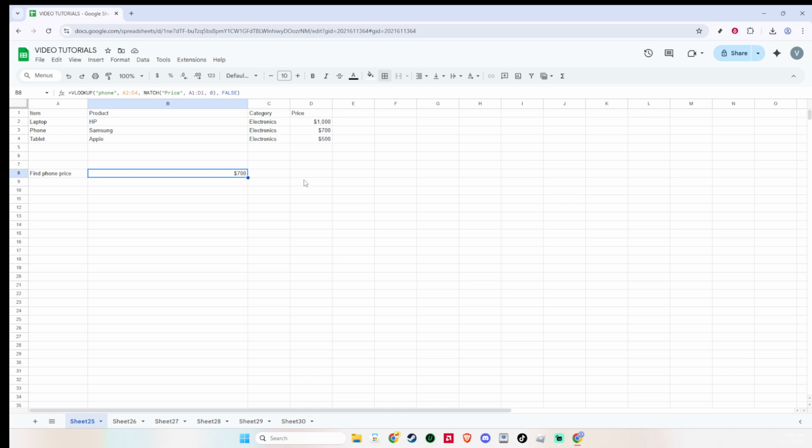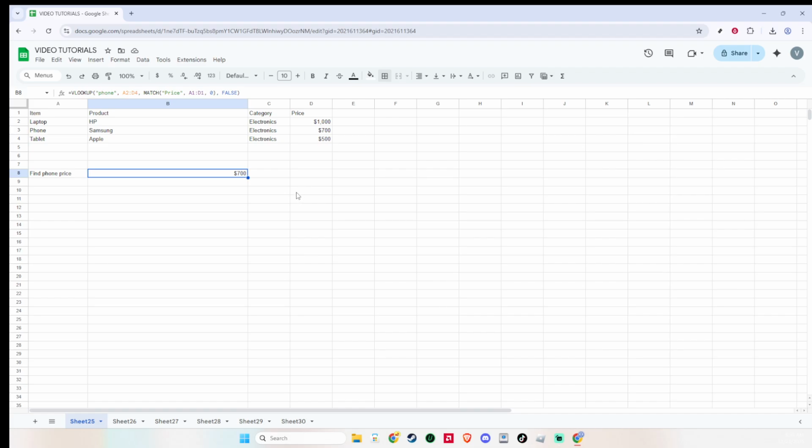The FALSE at the end ensures an exact match on the item name, which is what you typically want for clean data. Press Enter to run the formula. If "item" is found in column A and there's a matching value under the price header, you'll see the result appear in your selected cell.